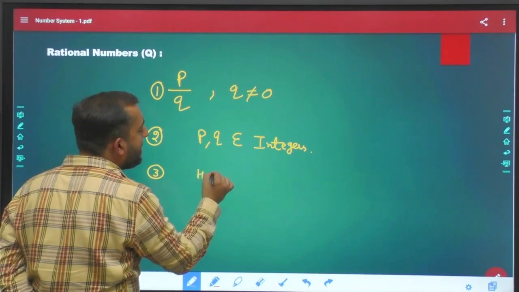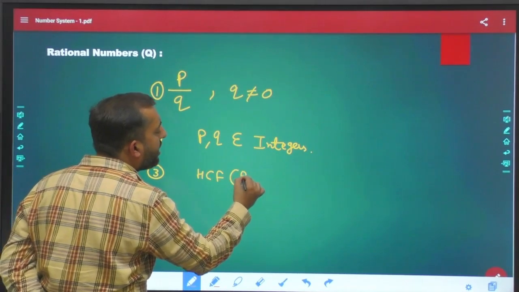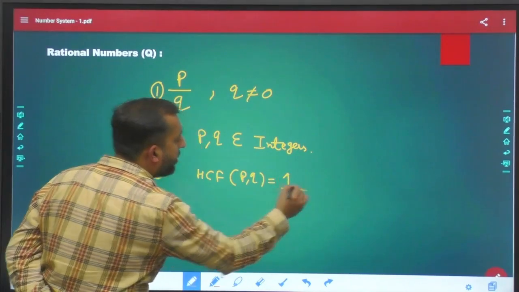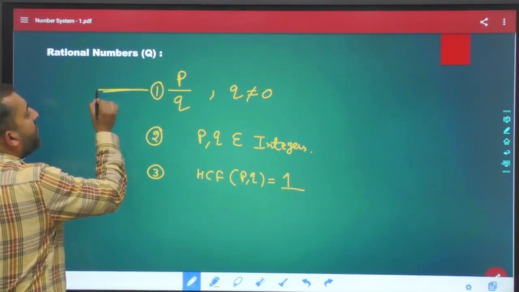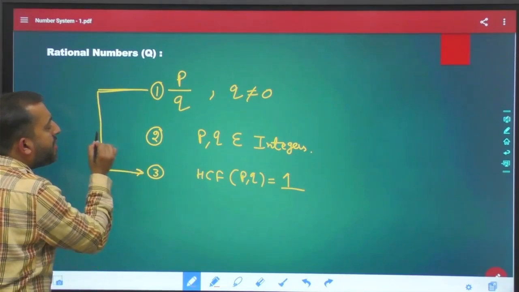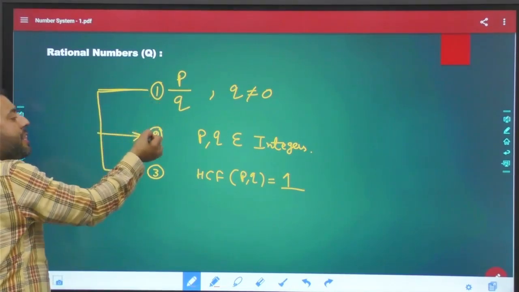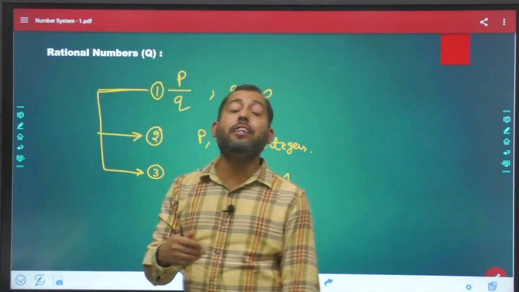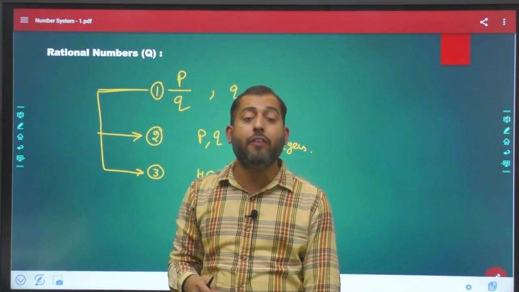And the HCF of P and Q must be equal to 1. Now, your definition of rational number is completed. These are the 3 conditions that you need to check to define whether the given number is a rational number or not.